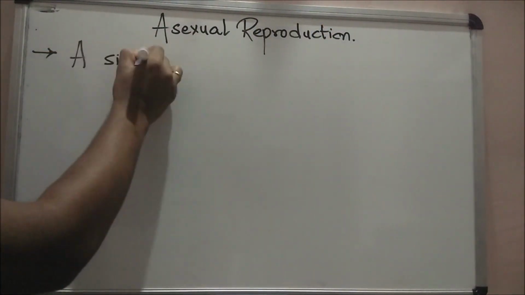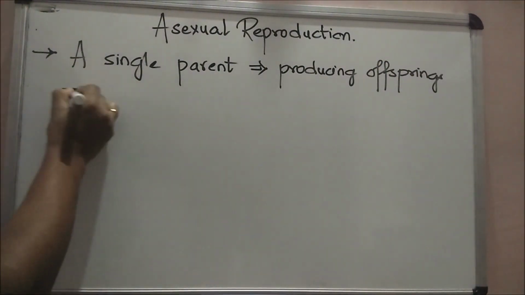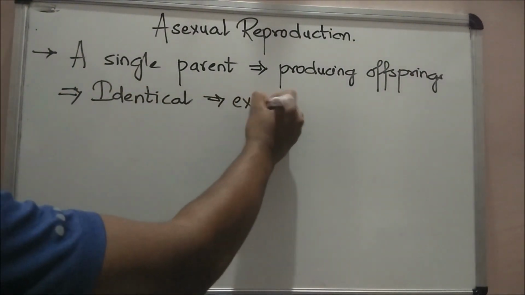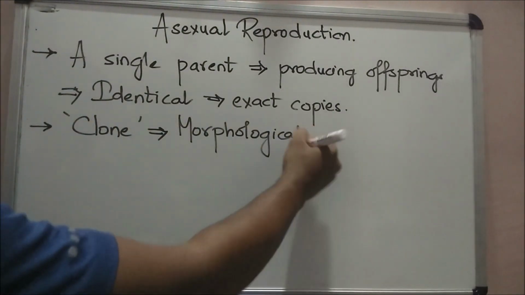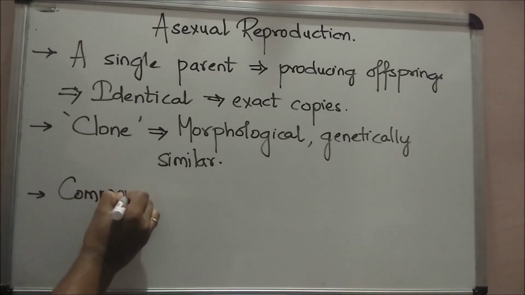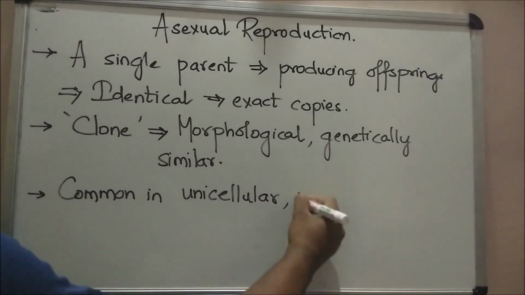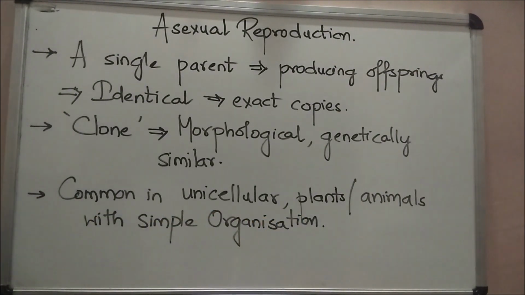A single parent or individual is capable of producing offsprings which are identical, exact copies of their parent. The term clone is used to describe such morphologically and genetically similar individuals. It is common among unicellular organisms, plants, and animals with relatively simple organization.